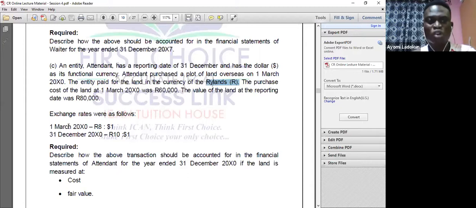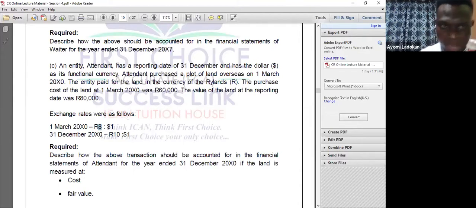So on the date of the transaction, which is 1st March 20x0, what is the exchange rate? 8 Rand to $1, and my functional currency is dollar. So that means my dollar is stronger than the Rand. I will ask again, in which currency is the transaction denominated? It's denominated in Rand. So when I buy on 1st March 20x0, it was 60,000 Rand. So I will simply say 60,000 Rand divided by 8, and I'll get a figure.